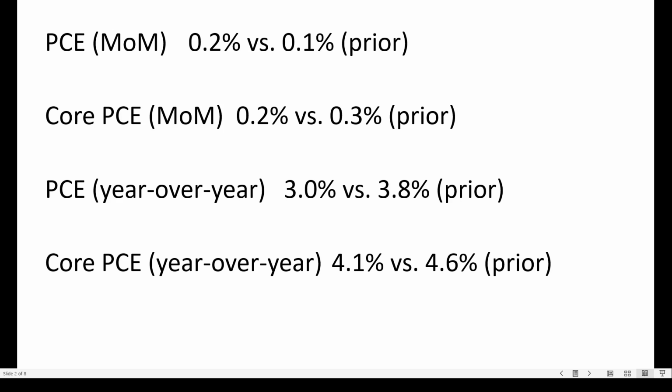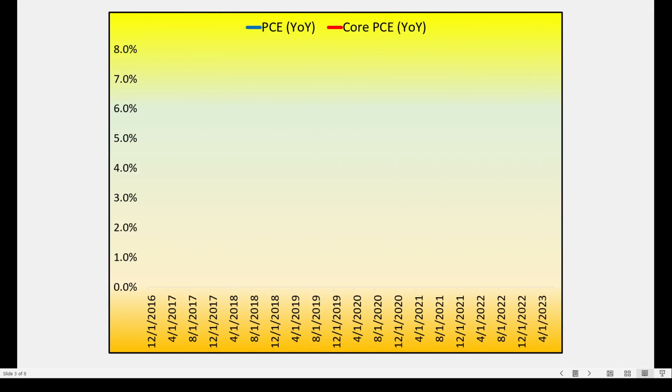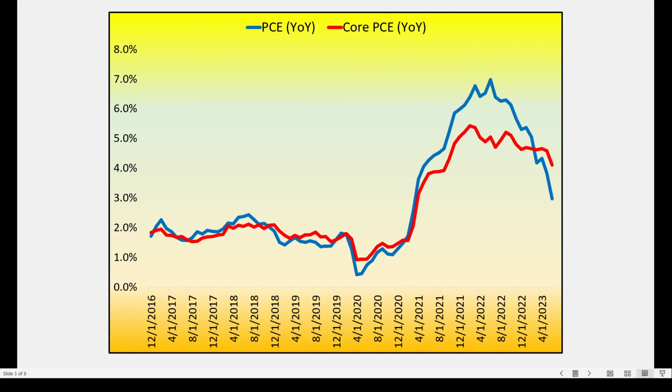If you recall, the last CPI also declined to a 3.1. Core PCE year over year, 4.1 versus 4.6. So we see a decline across the board on a year over year basis. Here we can see the blue line is PCE year over year, after peaking around the 7% level in 2022, is now really moving to the downside.